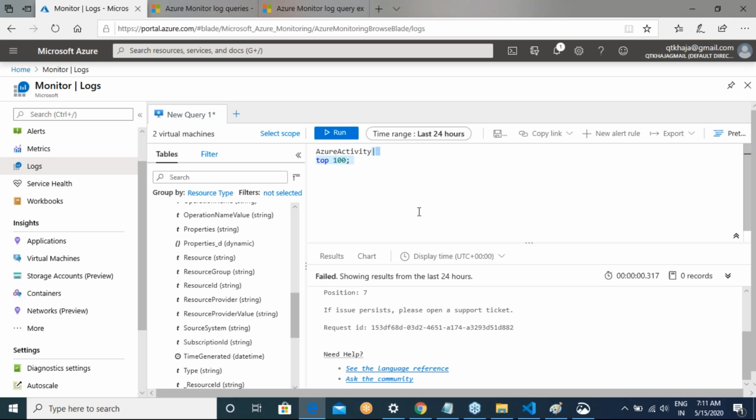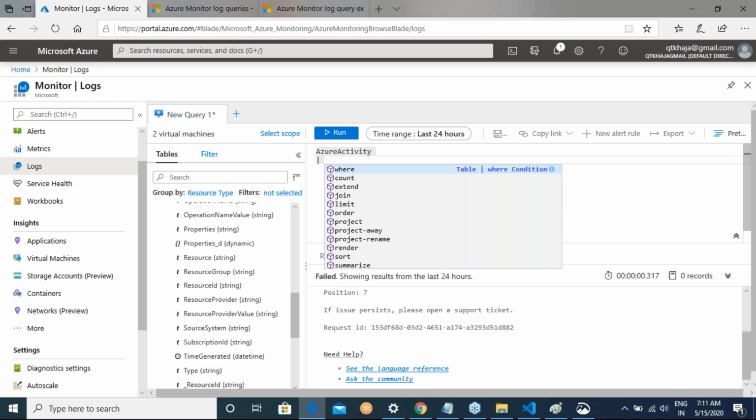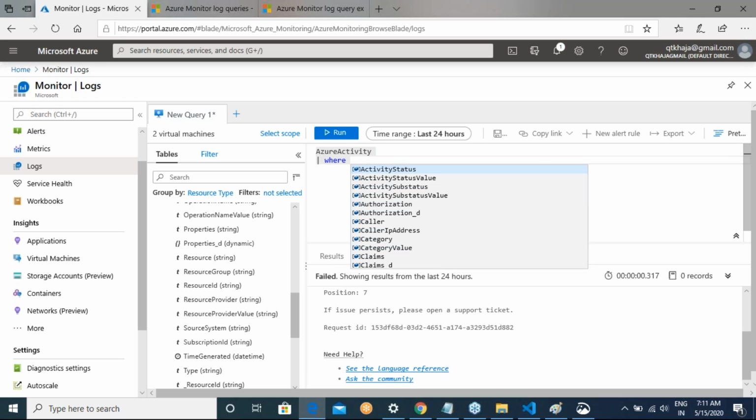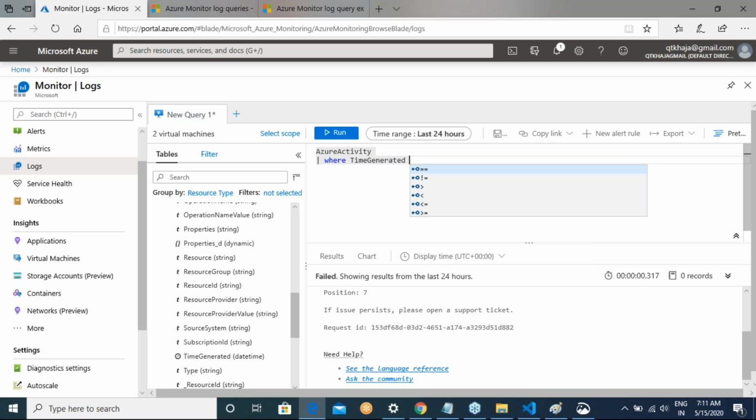So let me try to give Azure activity where, okay, I can go with anything. TimeGenerated is less than ago of 24.